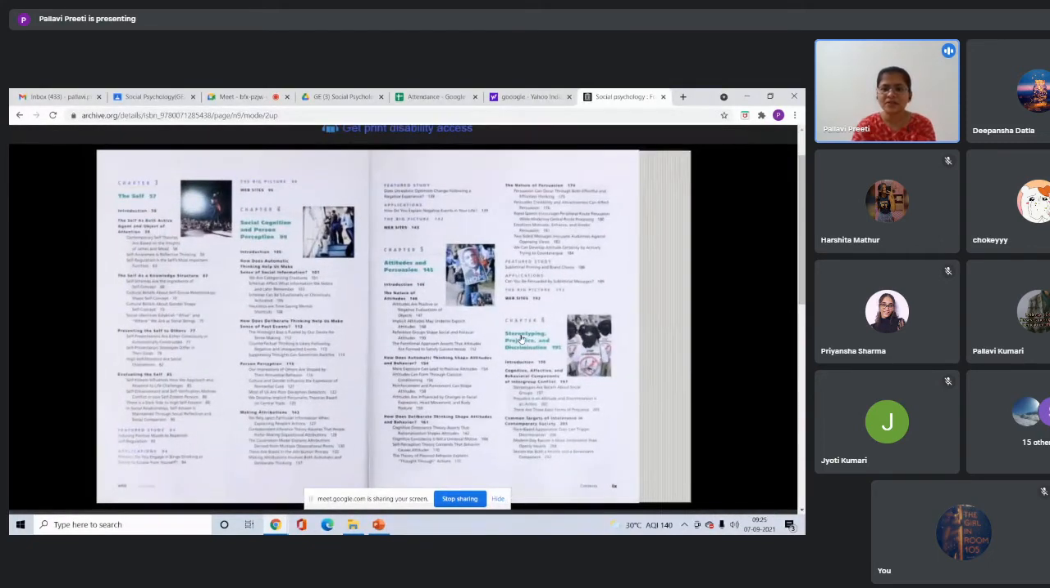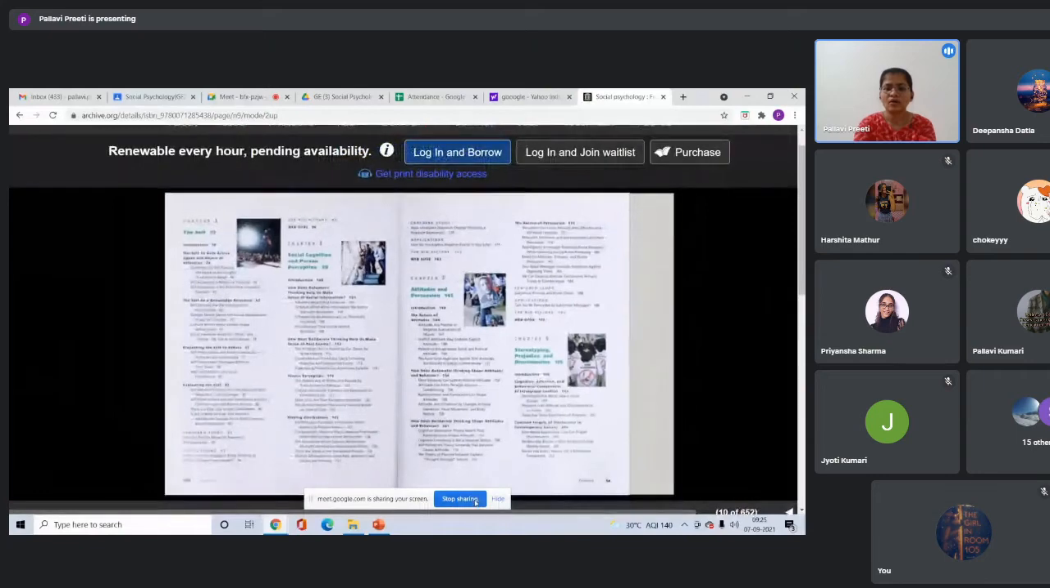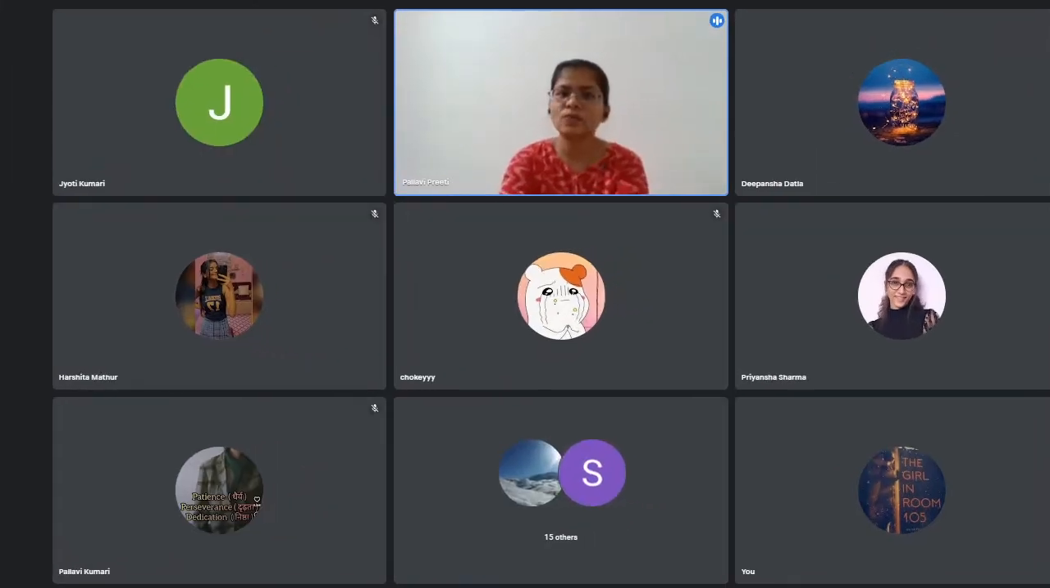It's Chapter 6, Stereotypes, Prejudice and Discrimination, right? Chapter 6. You can refer to this book plus one more book, Barrett and Byron. So you have to refer to both books for this topic, right? Most of the topics that I've covered are from Frenzoid. Some of the topics I've covered from Baron also. So I will also put that book, and for the time being, you can refer to this particular book, Frenzoid. Okay?